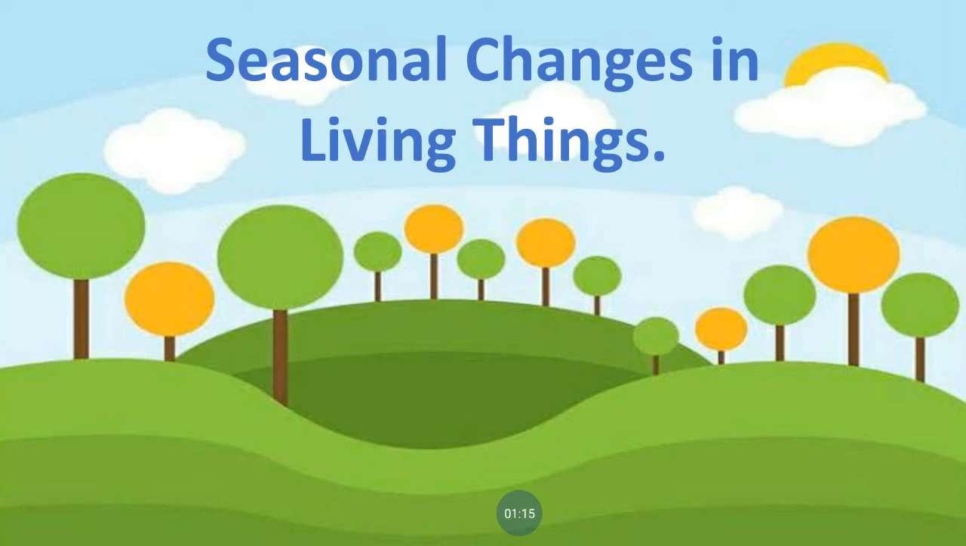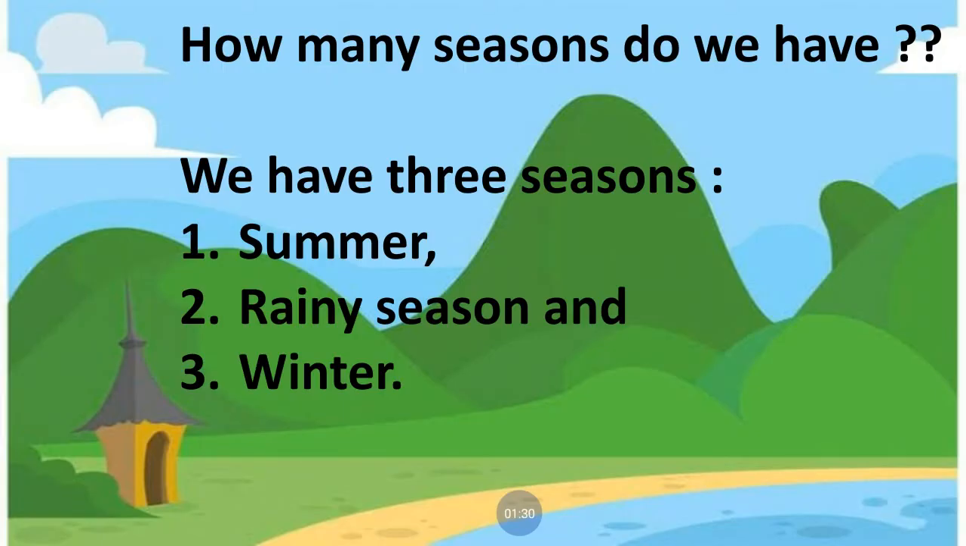What do you mean by the word seasonal? Seasonal changes means changes which happen in living things according to the season. Now, how many seasons do we have? We have 3 seasons. In our country, India, we observe 3 seasons. We feel 3 seasons. First is summer.